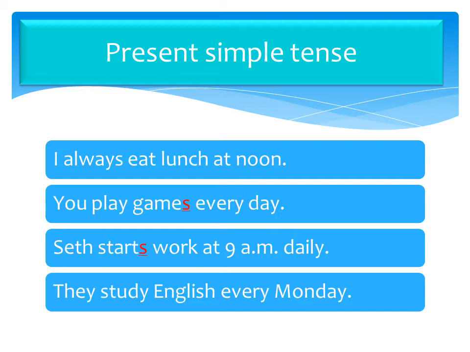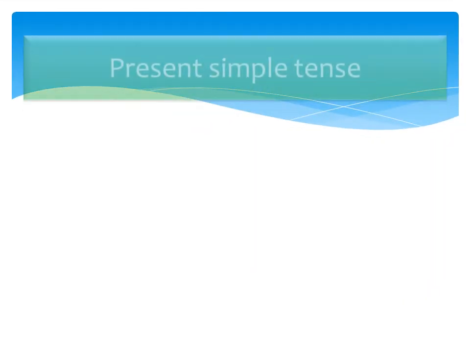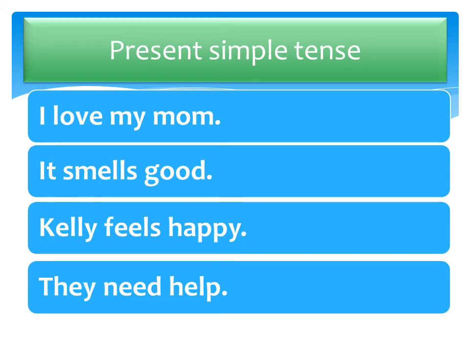They study. So as a review, remember we use the present simple tense to talk about habits and routines that happen regularly. So let's move on. So we also use the present simple tense with non-continuous verbs. These are verbs that we don't use in the continuous form, even if they are happening right now.